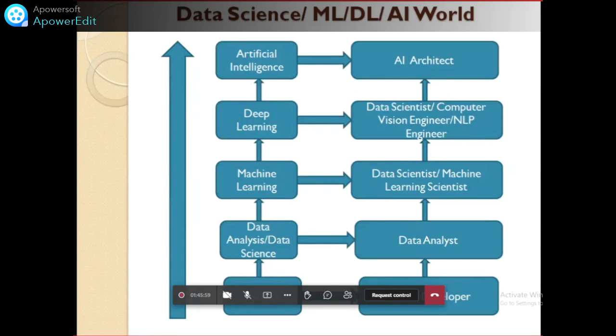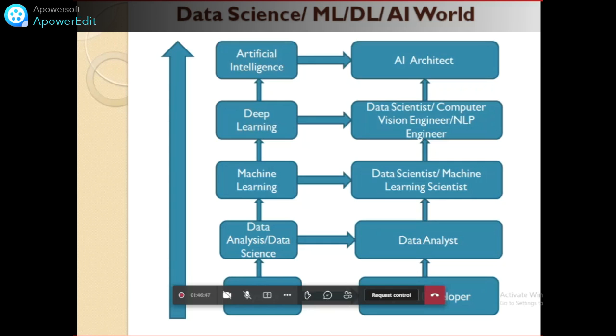Now the machine learning team is the world of algorithms, and its responsibility is applying a suitable algorithm to the clean data given by data analysis. So it is interdependent, as I already told you. All four are different, having different roles and responsibilities, but under the world of data. Why am I using the words clean data? That's where industry knowledge is very important, because if you apply an algorithm to unclean data, the output will be wrong. So machine learning's responsibility is applying the algorithm to clean data.